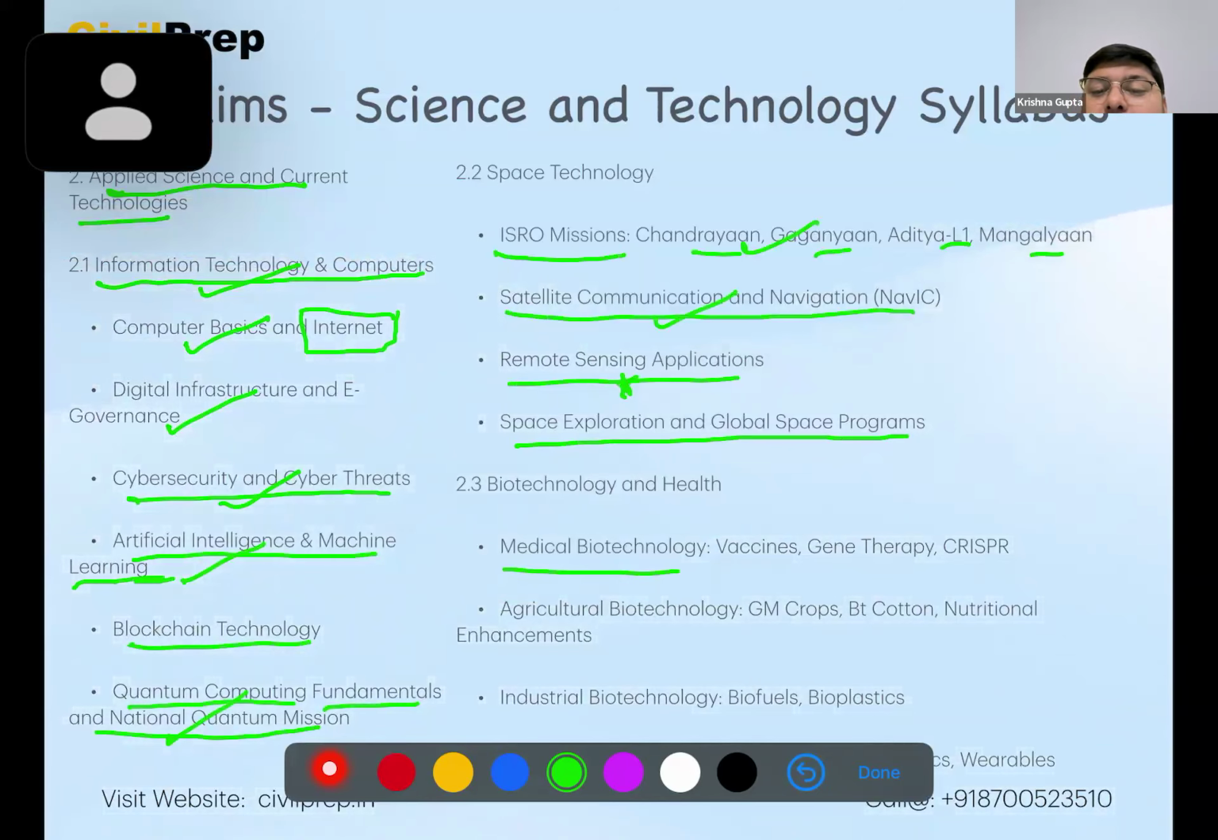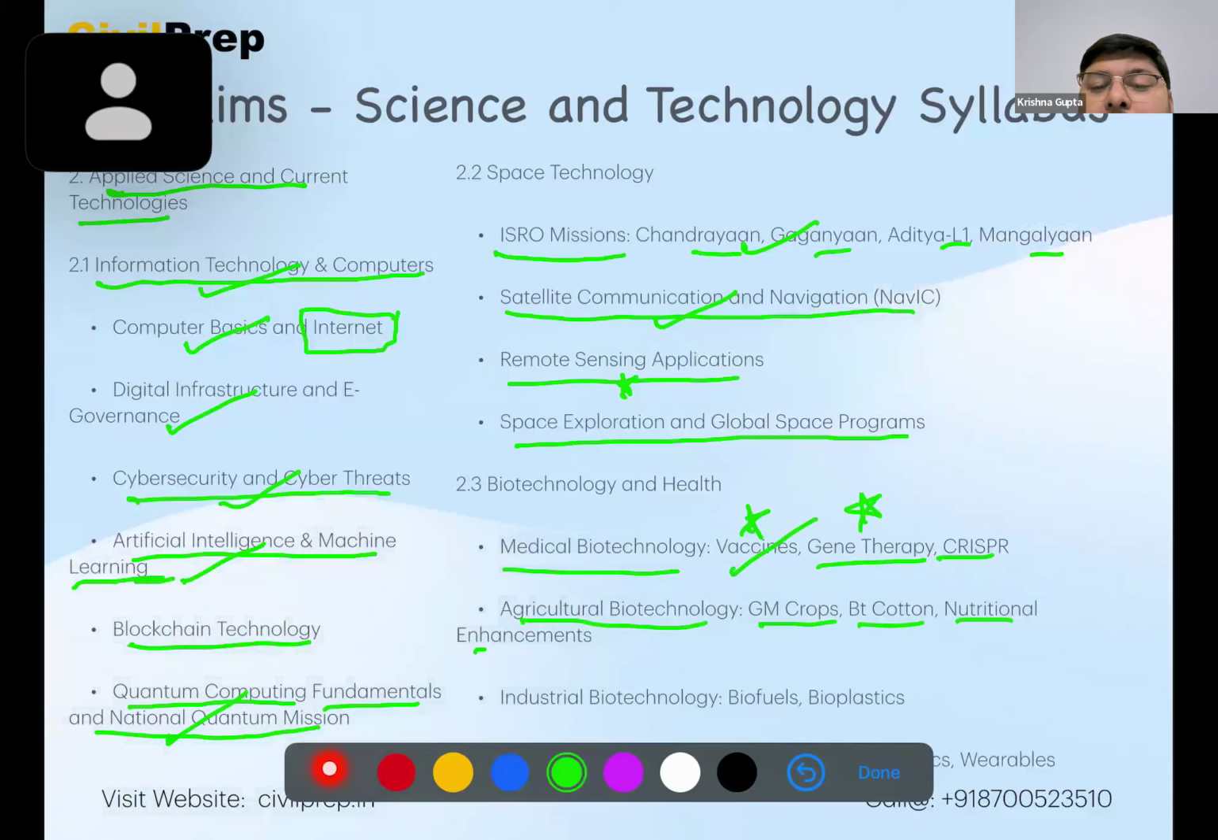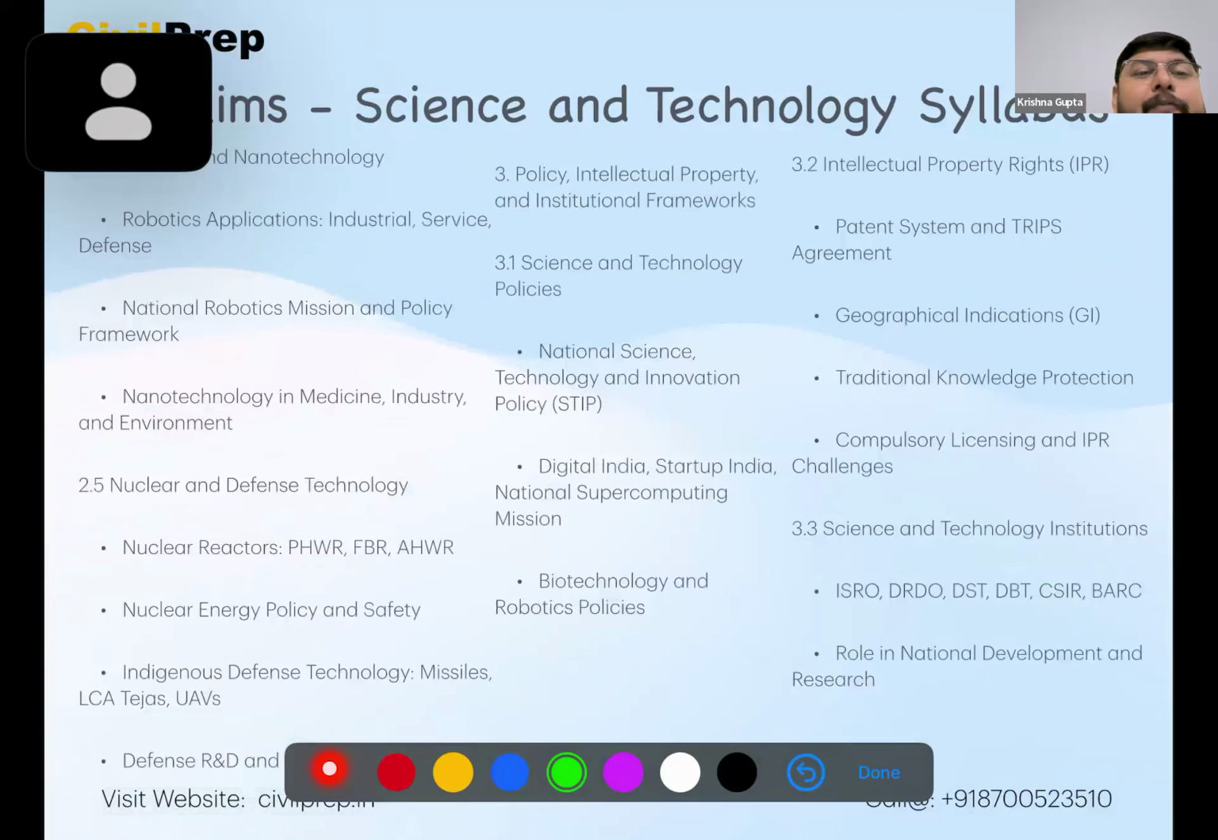Then medical biology, vaccine, highly important. Gene therapy, very important. Agricultural biotechnology, GM crops, Bt cotton, nutritional enhancements. Previously asked, but yes, can be asked in future also. Industrial biotechnology, biofuels and bioplastics, hot topics, can be asked in next years.